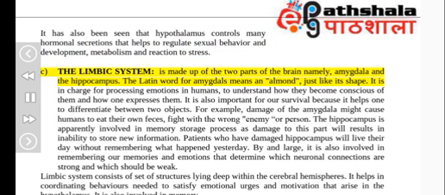C. The limbic system is made up of two parts of the brain, namely, amygdala and the hippocampus. The Latin word for amygdala means an almond, just like its shape. It is in charge of processing emotions in humans, to understand how they become conscious of them and how one expresses them. It is also important for our survival because it helps one to differentiate between two objects. For example, damage of the amygdala might cause humans to eat their own feces, fight with the wrong enemy or